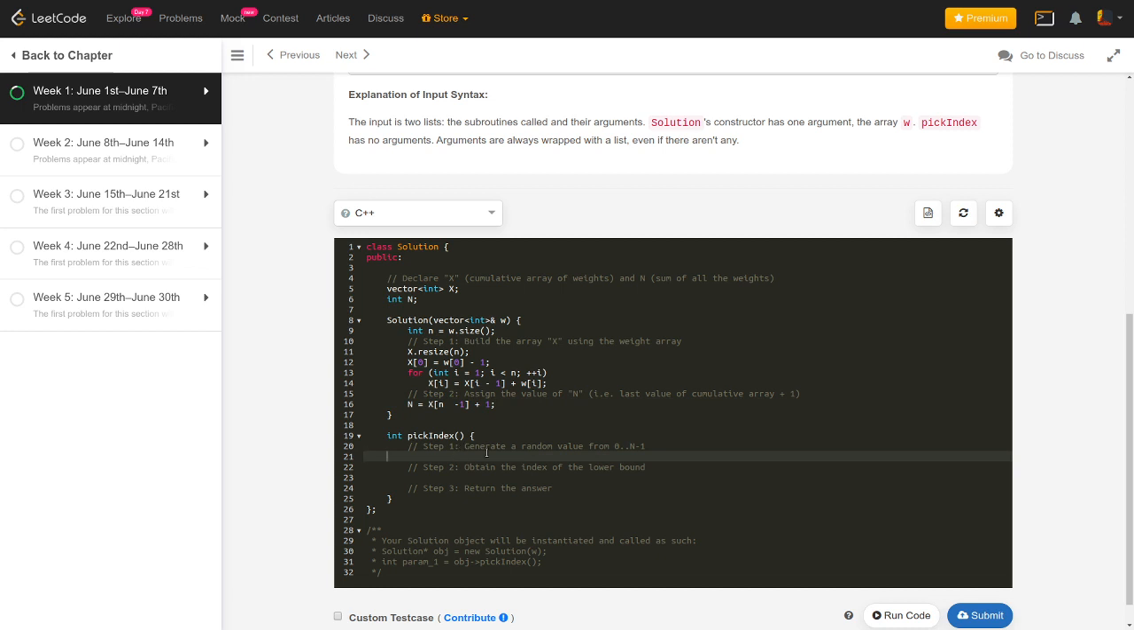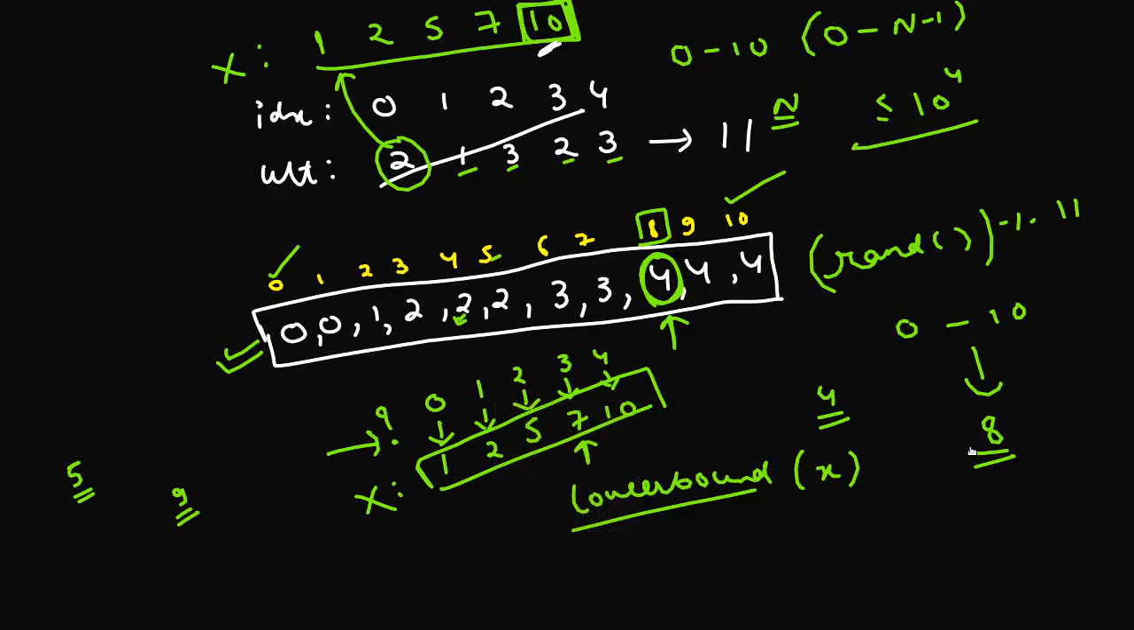In the next part, where we have this pickIndex function, step 1 is to generate a random value from 0 to n, and we can just do that using rand and mod. We generate a random value, and we take this random value modulo n. We have already assigned the value of n here, so taking the random value modulo n gives me a random value between 0 and n minus 1. The next task is to obtain the lower bound of this value, and in fact obtain the index of the lower bound. As we already saw here, if we consider this number 8, the lower bound of this 8 is the value 10, but this value 10 is actually located at index number 4, and that's what we are interested in, because at this index 8 this value 4 was present, right?